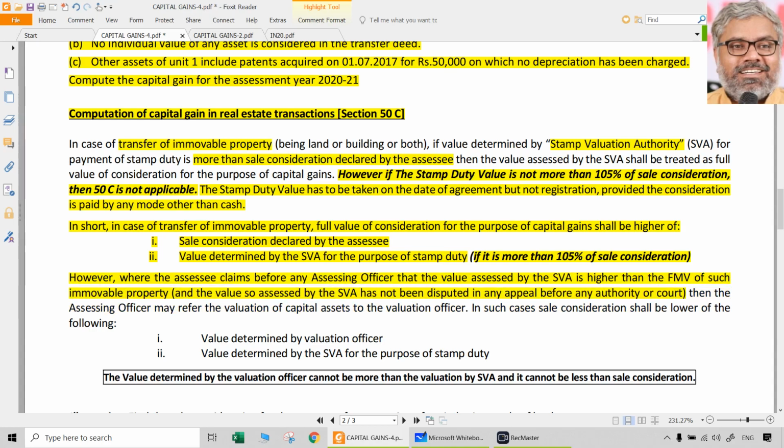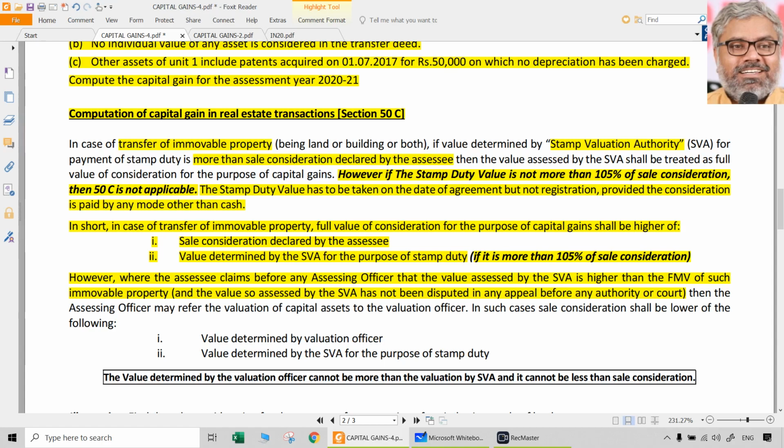But if there is no dispute or litigation about the valuation of this property, and the SSE says that the valuation given by the stamp valuation authority is higher than the actual fair market value of the immovable property, he has a genuine case.